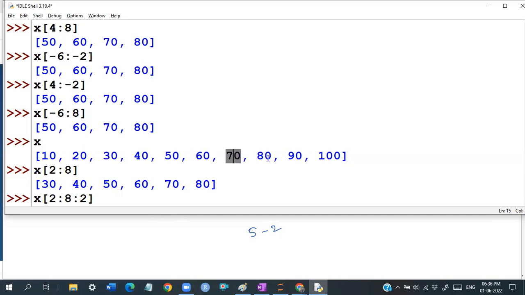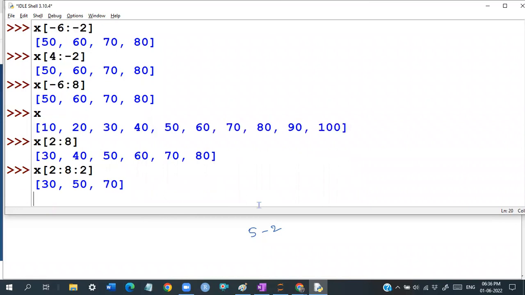It does not include the 80 because we want to take a step of 2, so we would have to go to 90. But you have been asked only up to the 8th element. So 30, 50 and 70 is the result actually, guys. Where you want to start and where you want to end, that is basically the idea behind it.